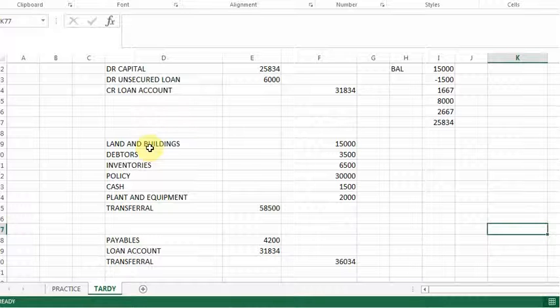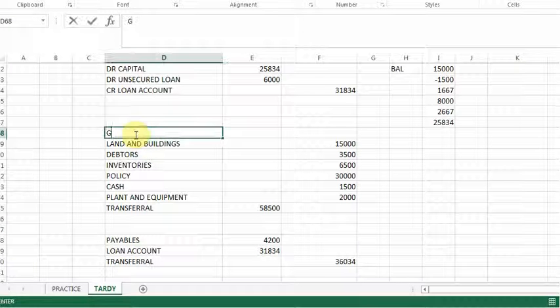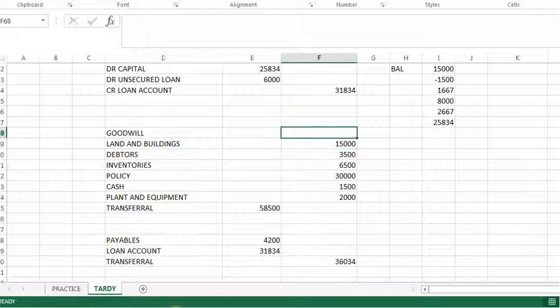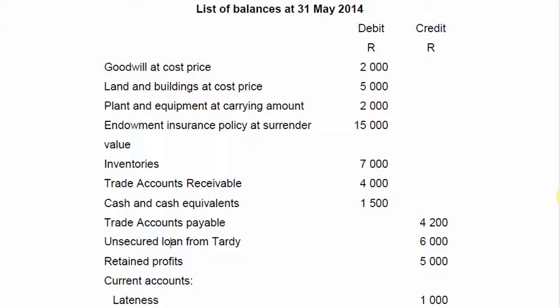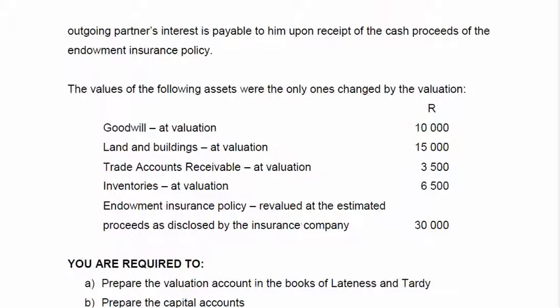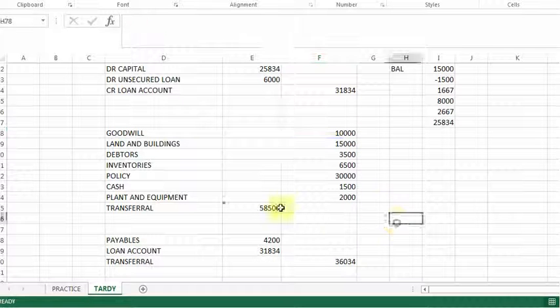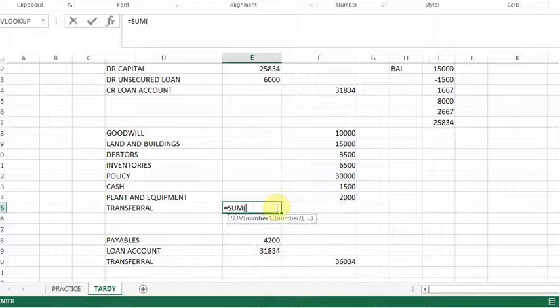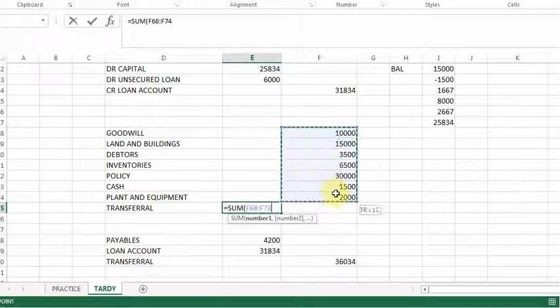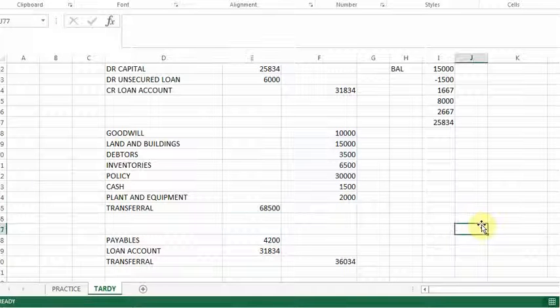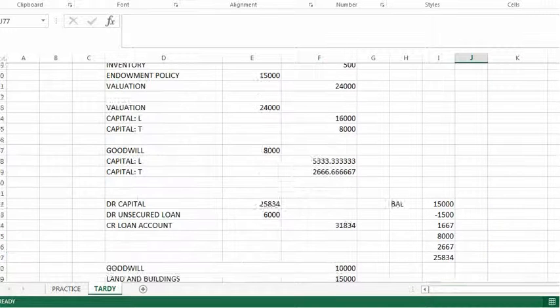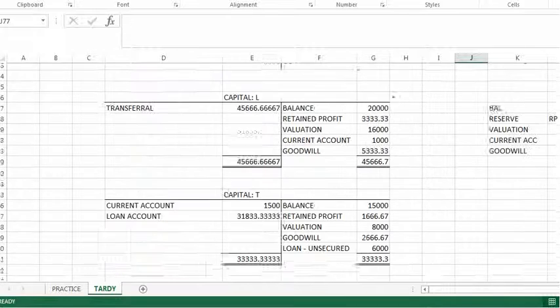Before I go any further, I forgot about another one, and it's easy to forget. It's the goodwill. The goodwill asset that we need to close at valuation is 10,000. So don't forget to put it in. There's the 10,000. So I just want to restate this total. And there we go. So all your assets have been closed, all your liabilities have been closed. So this is the calculations that you need to do and the steps you need to perform for the day before the partner leaves.